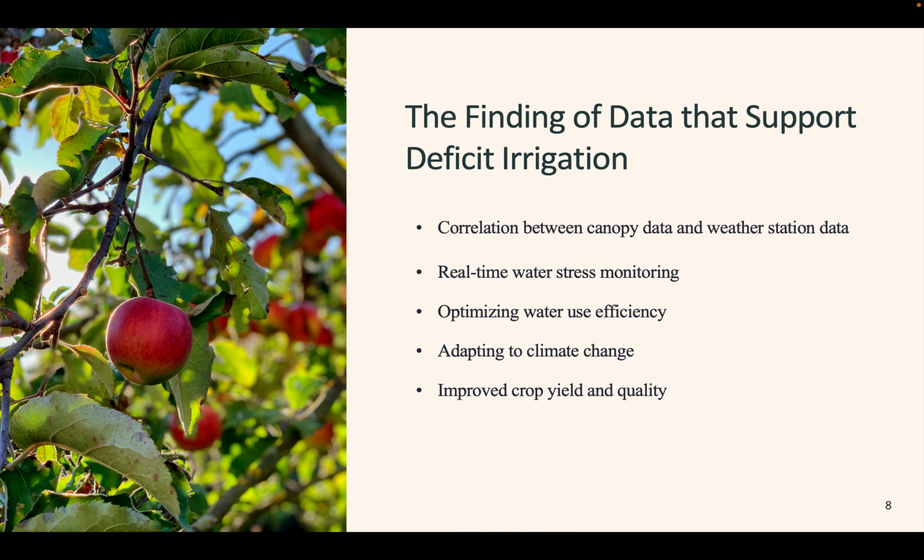The study found a significant relationship between the weather stations and the canopy data, allowing for real-time water stress monitoring. This connection allows us to react to climate change and maximize water use efficiency, which ultimately improves the agriculture output and quality.